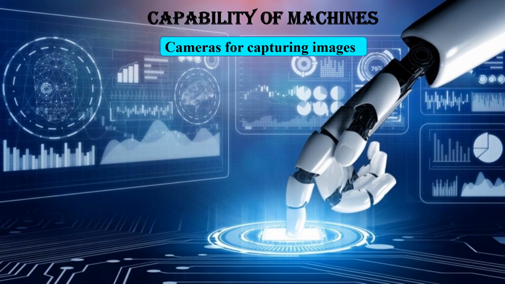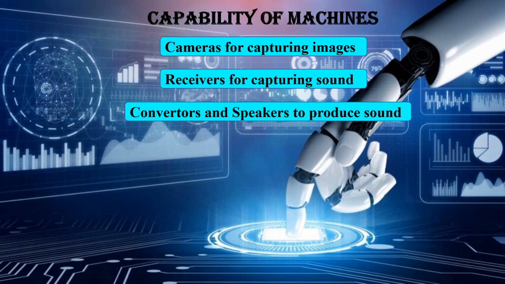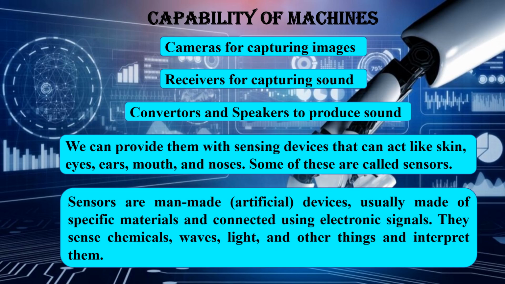Cameras for capturing images. Receivers for capturing sound. Converters and speakers to produce sound. We can provide them with sensing devices that can act like skin, eyes, ears, mouth, and noses. Some of these are called sensors. Sensors are man-made, artificial devices, usually made of specific materials and connected using electronic signals. They sense chemicals, waves, light, and other things and interpret them.